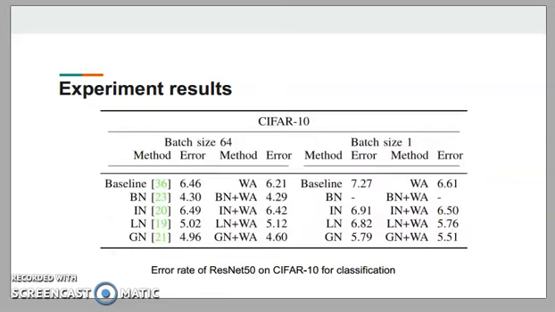And this table shows the errors on CIFAR 10 for classification tasks. We can see that WeightAlign is comparable to other normalization methods regardless of batch size, and helps the performance when combined with other normalization methods.